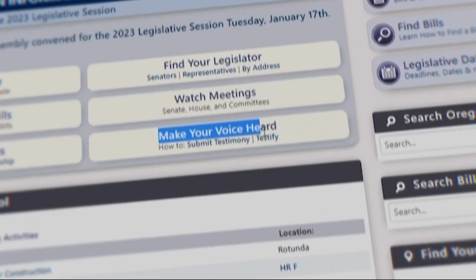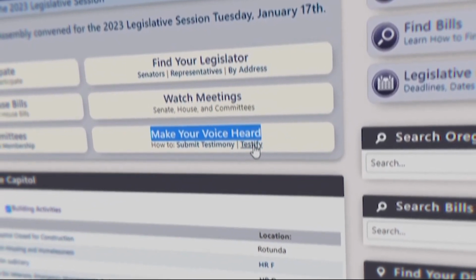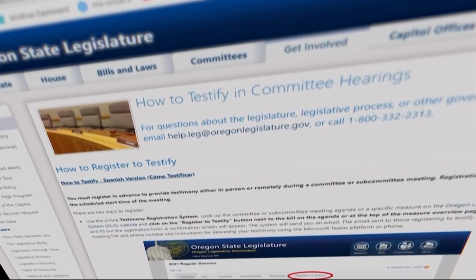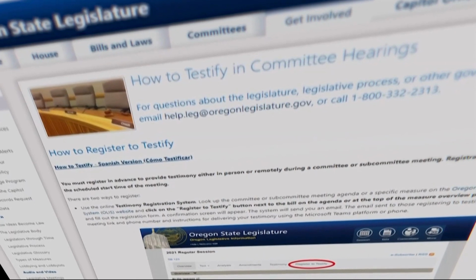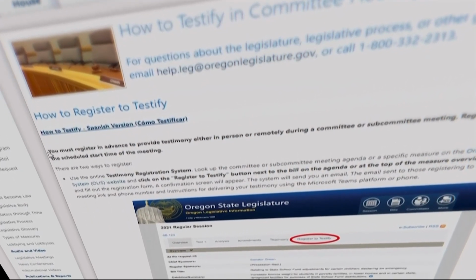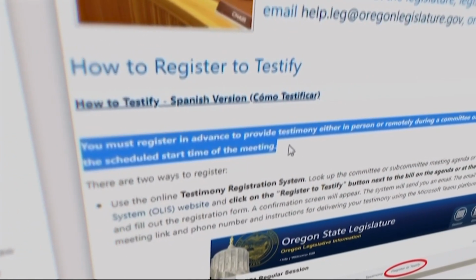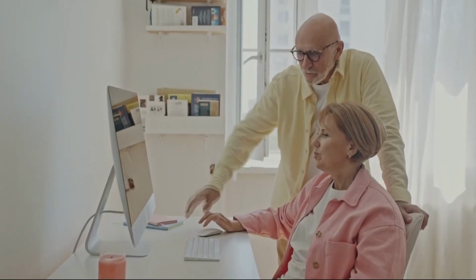From the home page, under the Make Your Voice Heard tab, click Testify. The legislature has not made a video for this part, but they do have step-by-step directions on this page, but we'll take a minute to walk you through it. In big bold letters at the top, you'll see that you have to register to testify at least 30 minutes before the meeting is set to start. There are two ways to do that, either online or by the telephone. We'll go through the online process and then we'll give you the phone number at the end of this segment.